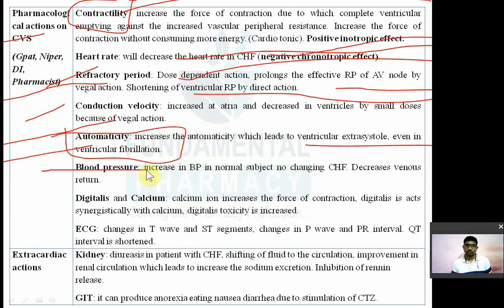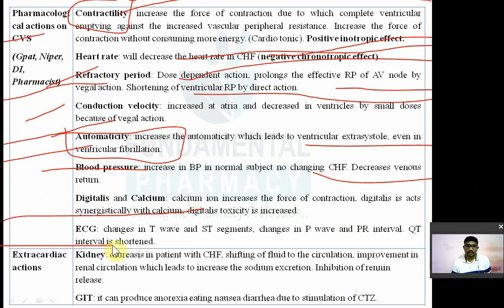Now blood pressure. Actually there is a little bit of increase in the blood pressure in normal individuals, but no increase in the blood pressure in a congestive cardiac failure patient. Now digitalis and calcium. Calcium ion increases the force of contraction. Digitalis also acts synergistically. So calcium will act synergistically with digitalis.